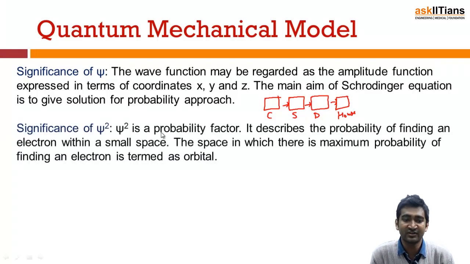But before that, what is the significance of psi square? Psi is a wave function, but what is psi square? Psi square is a probability factor. Means it describes the probability of finding the electron in that small space. So the more the value of psi square, the more is the probability that my electrons are present there in the atom. Now in this model, it's not defined that electrons are confined to an orbit. Now we are dealing with orbitals, with a wave function, with the wave nature of matter. And the space in which we have maximum probability of finding the electron, that is what my orbital is.